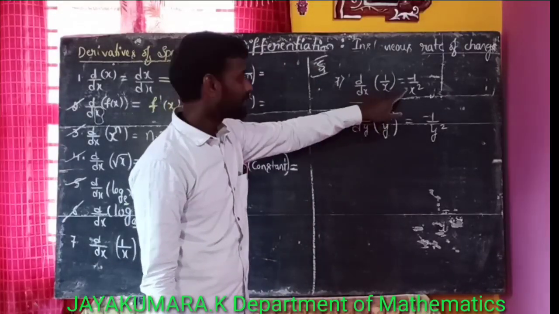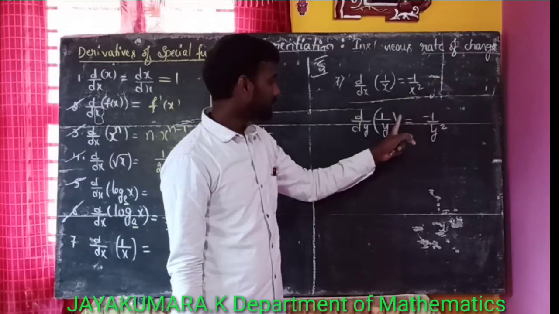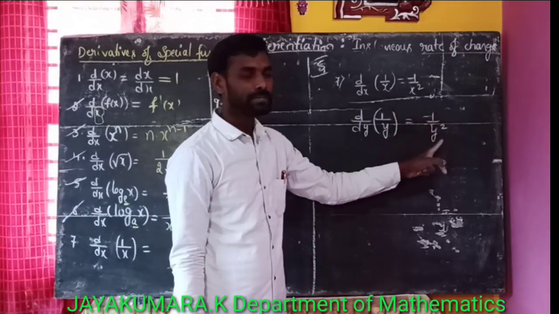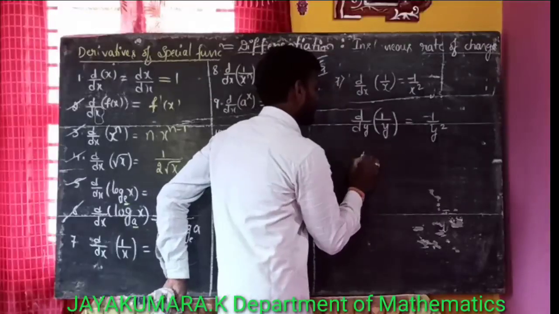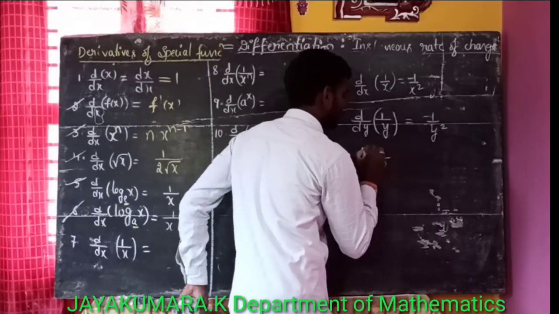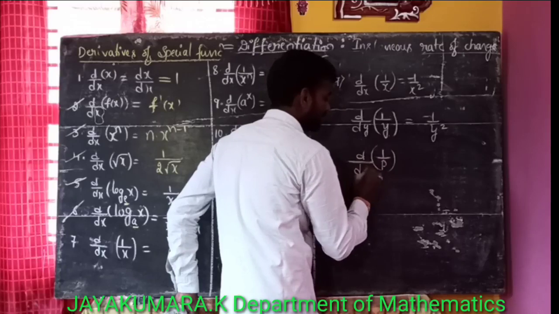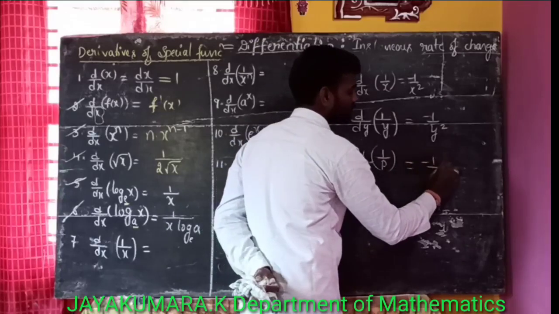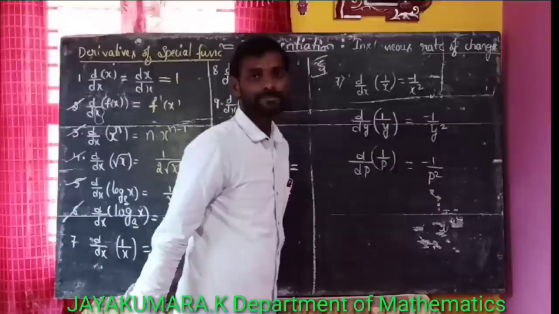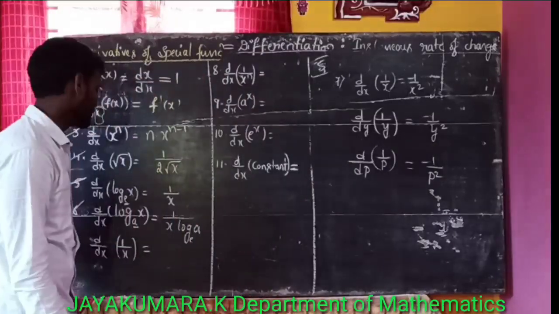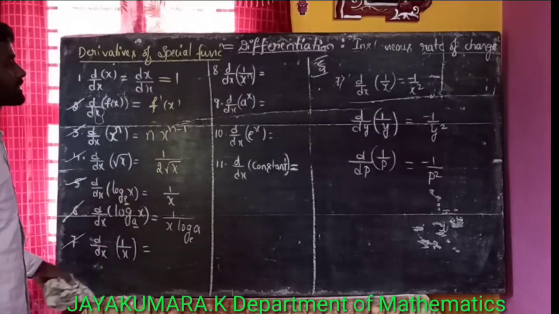Because the derivative of 1 by x is minus 1 by x square, the derivative of 1 by y is minus 1 by y square. The derivative of 1 by p with respect to p is equal to minus 1 by p square, like that. Okay, now the seventh one is over.